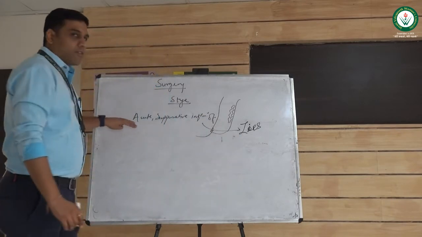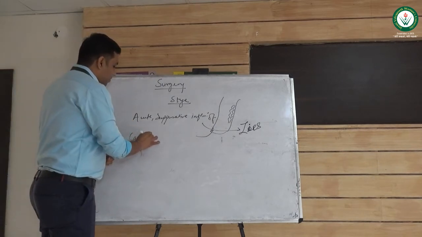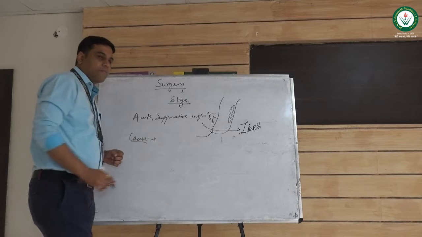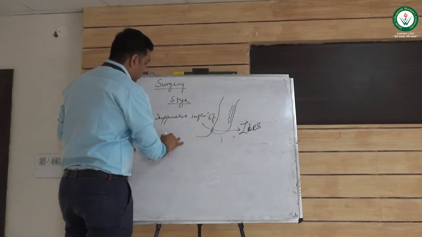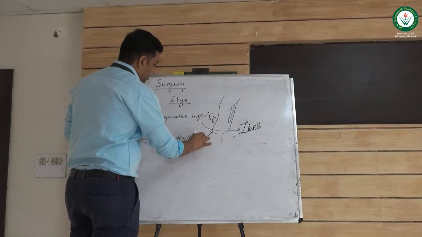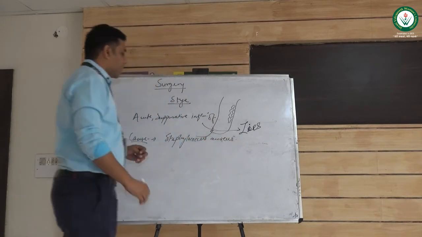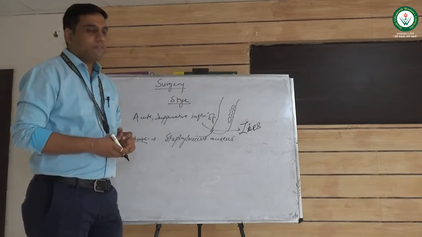So what is the causative organism? Mostly the causative organism is Staphylococcus aureus. And what is the source of this Staphylococcus aureus?